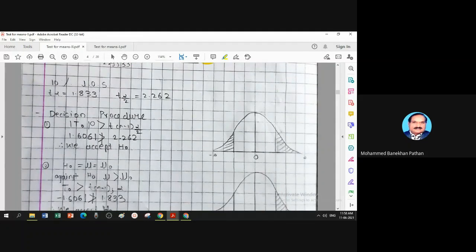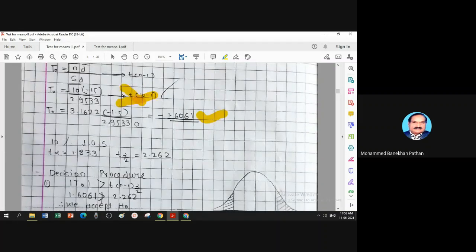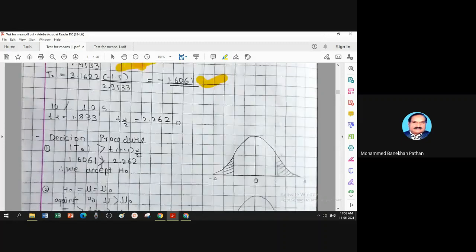Under H1, mu d not equal to 0, if absolute T0 is greater than table, you reject. If this does not happen, you accept. What is your calculation? Calculation is minus 1.6.